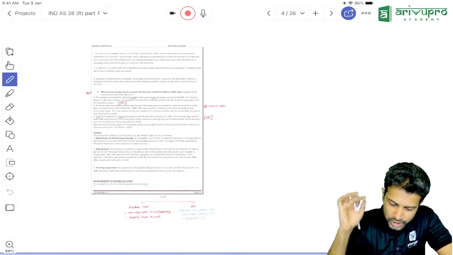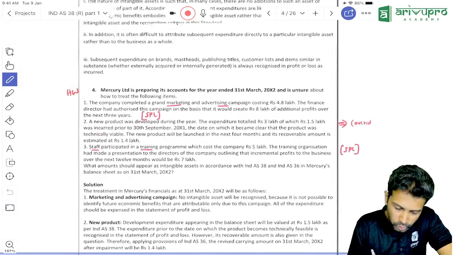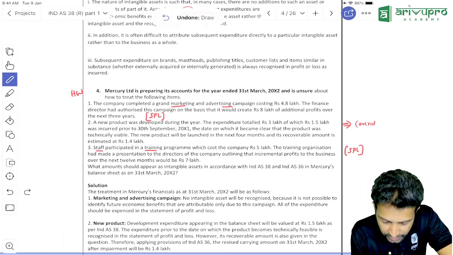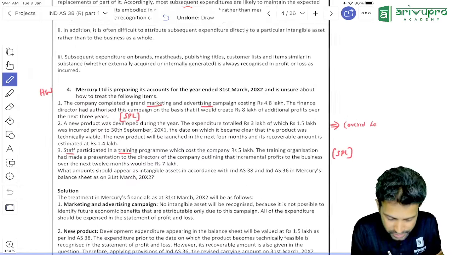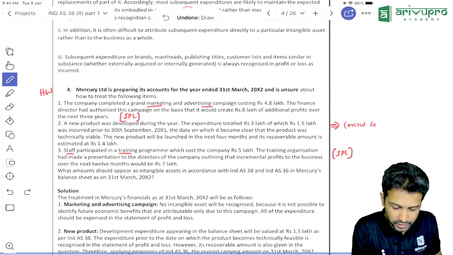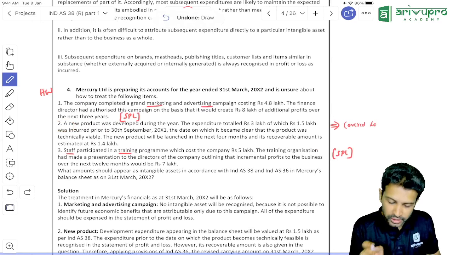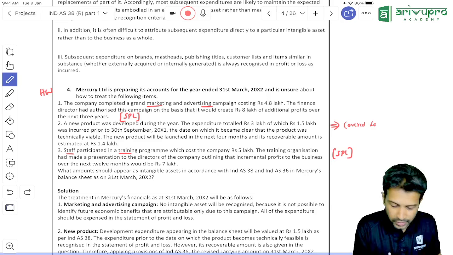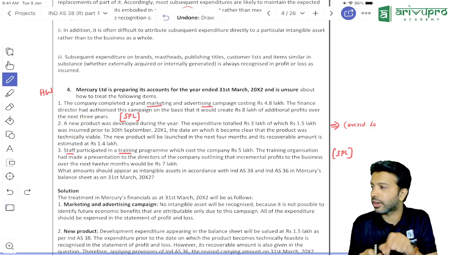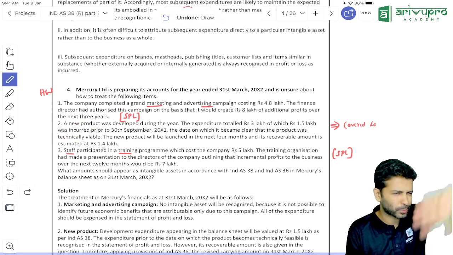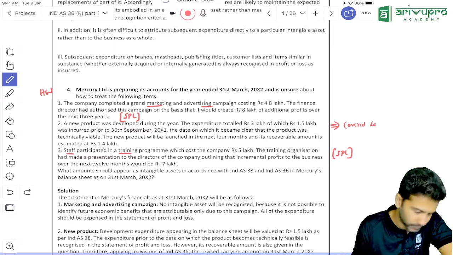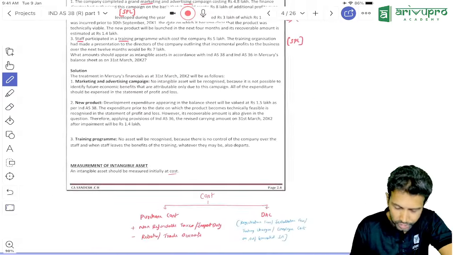Okay, next one we will see. This one, 4th question, take it as homework. The second part of the 4th, anyway, I'll cover it. So I think it should be okay. This particular second case study, it is there. They've given 3 independent case studies. This one you already know. Okay, leave that. Second one, by chance, if I don't cover this concept today, you can take this second part as homework tomorrow. Most probably it'll get covered today. We will see. Anyway, this is a repetitive question, so that's okay.